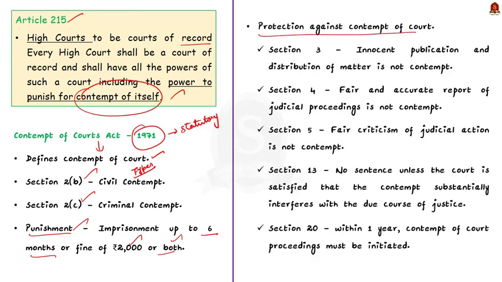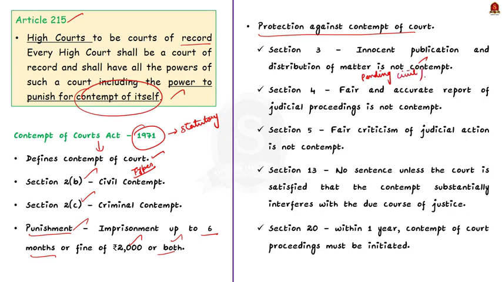As per section 3, innocent publication and distribution of matter is not contempt. That is, a person will not be guilty for anything published in connection with any pending civil or criminal proceeding if at the time of publishing the person was not aware that the case was pending in court.